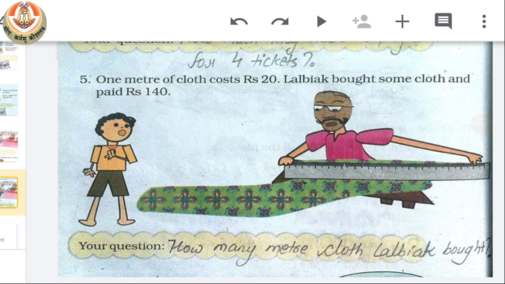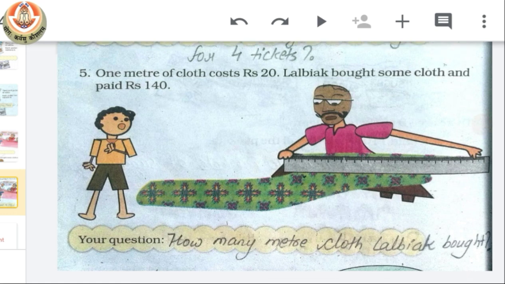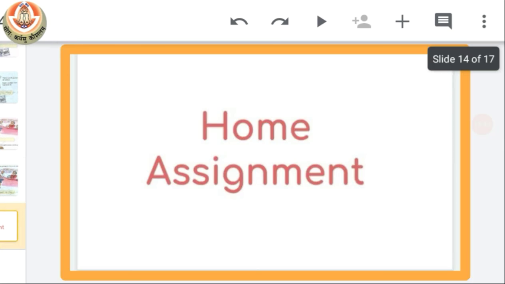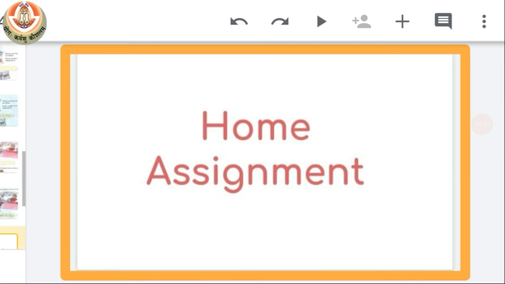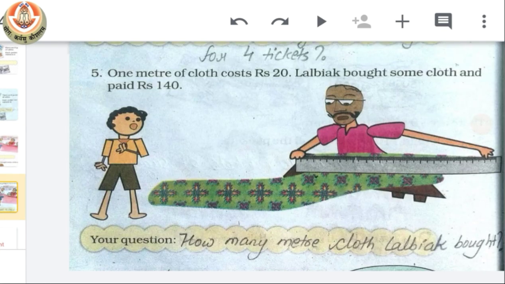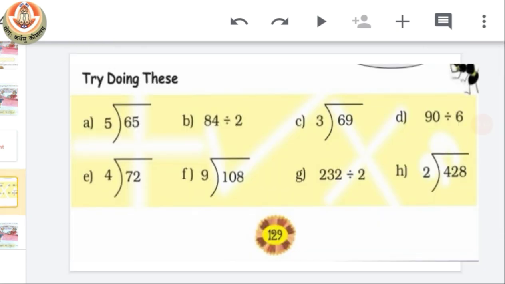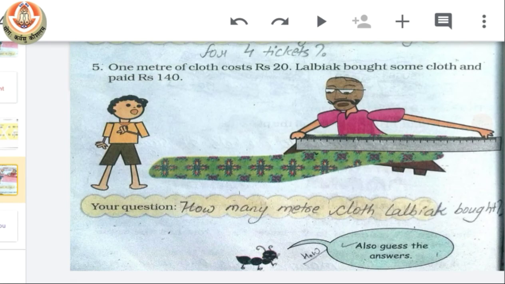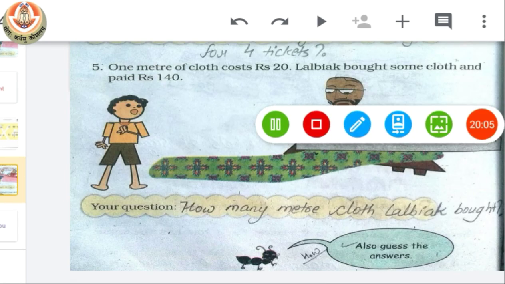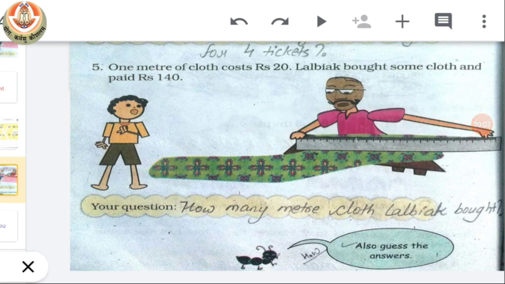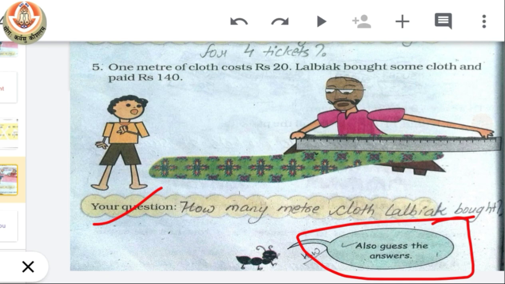Okay, so class, this is it for today. You have to do all the remaining activities on your own, like division. Your home assessment is division, then the answers of these questions. You can focus on today's home assessment, which is this division and then the answers of these questions. You have to solve all these questions which we made today in your notebook.